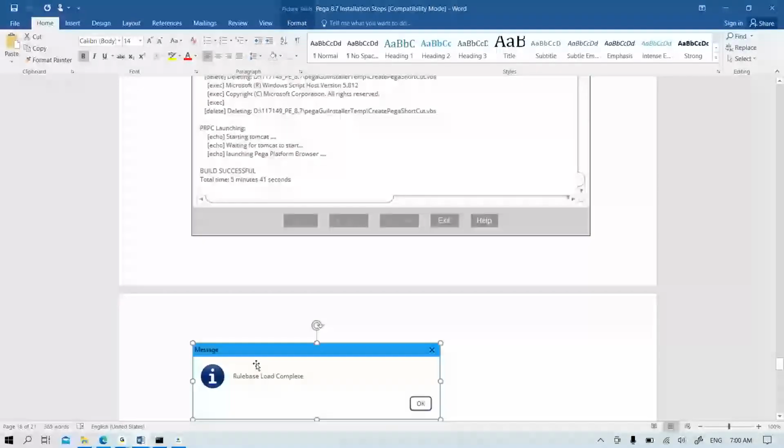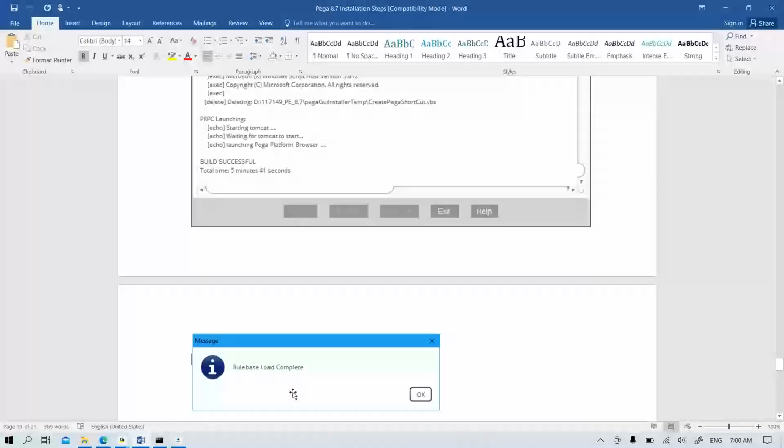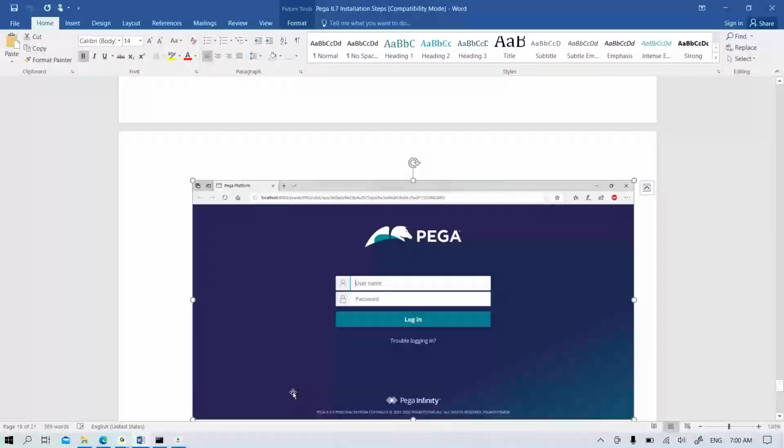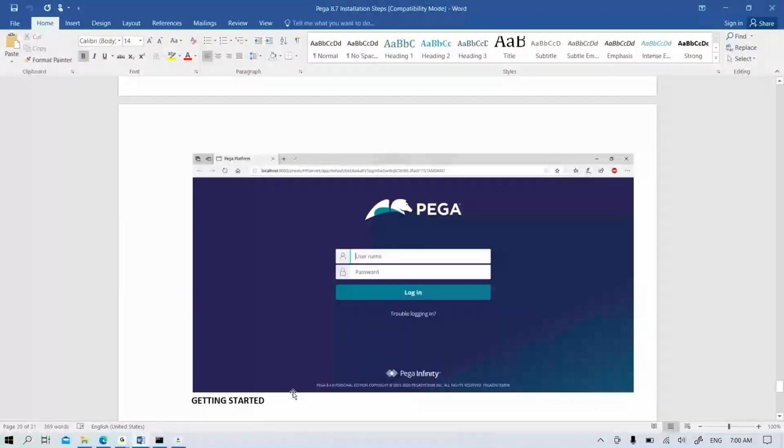And if it is completed, you may get a message like this, build successful. Okay, or you'll also get an alert like this, rule based load complete. And another confirmation for the installation is that you'll get this login page open in a browser. So like this, in the background all these things will happen. If the installation is done, then you'll get that status message pop-up, and you'll also get this login page open.